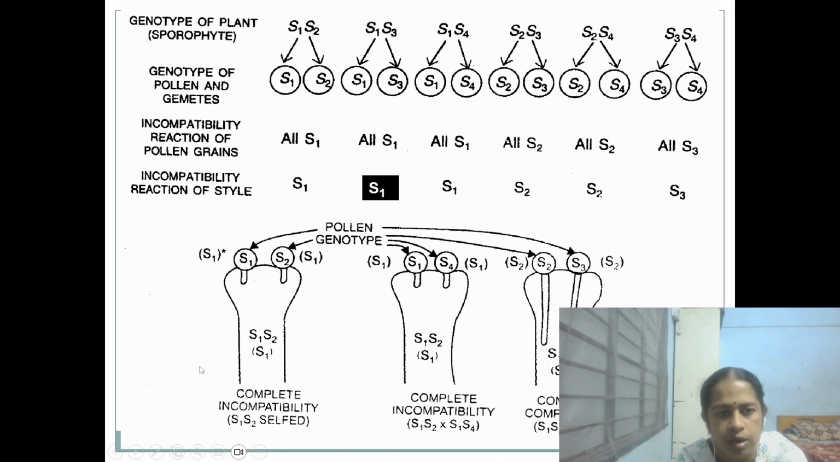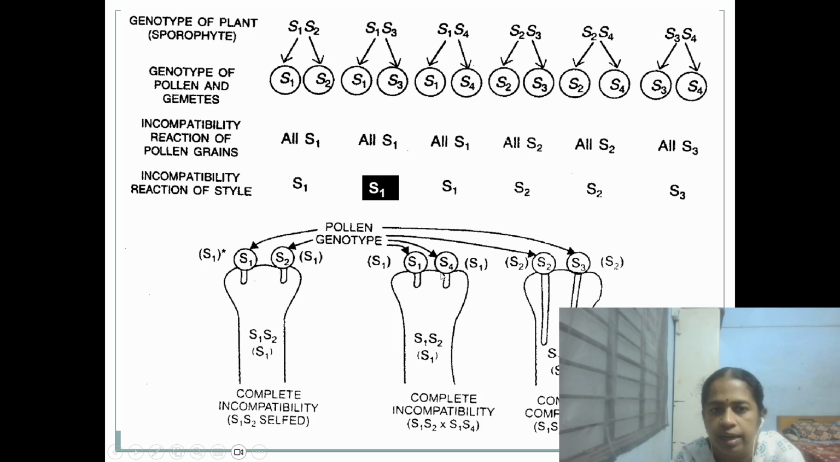Here if it is S1, S2 and S1, S4, then partial compatibility will not be there, but it will be either completely incompatible or completely compatible. Here it is S1, S2 and again the dominant one is S1. So, even if S2 is there, it will be compatible. So, here partial compatibility is not reported. If the two genes are different, then this S4 cannot germinate because this S1 is here.